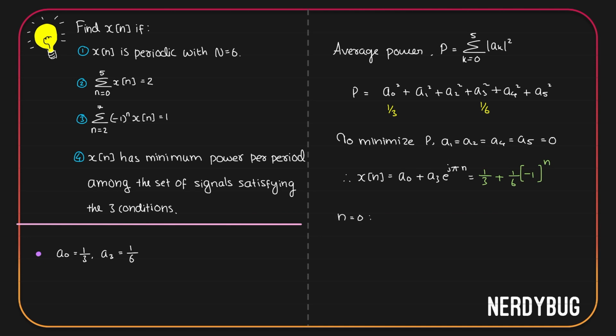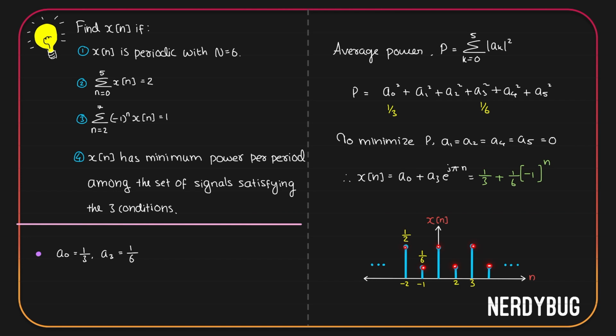If you give n equal to 0, you will get 1 by 3 plus 1 by 6. If you give n equal to 1, you will get 1 by 3 minus 1 by 6. If you give n equal to 2, you will get 1 by 3 plus 1 by 6 again. On the other hand, n equal to minus 1, you will get 1 by 3 minus 1 by 6. 1 by 3 minus 1 by 6 is 1 by 6 and 1 by 3 plus 1 by 6 is 1 by 2. If we plot this on a graph, this is how it will look like. It is 1 by 2, 1 by 6, 1 by 2, 1 by 6, 1 by 2, 1 by 6.